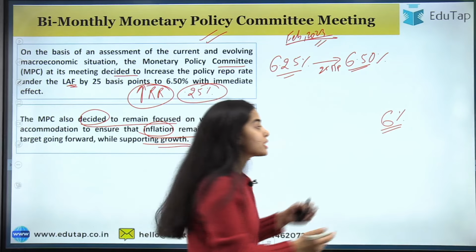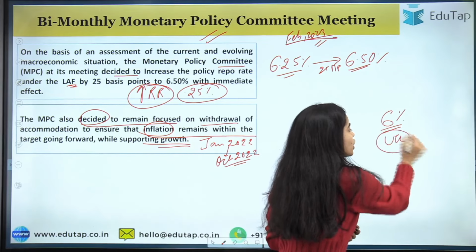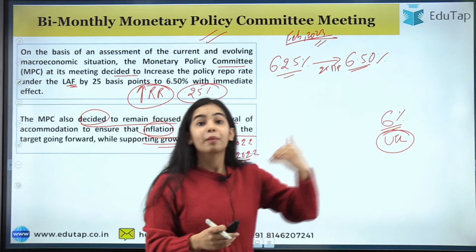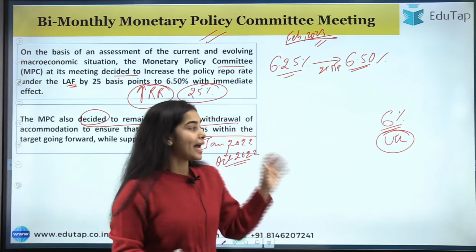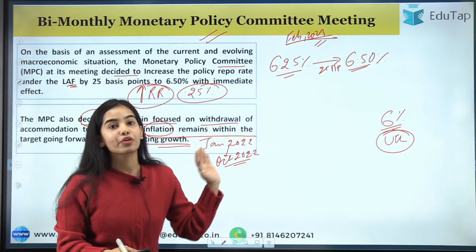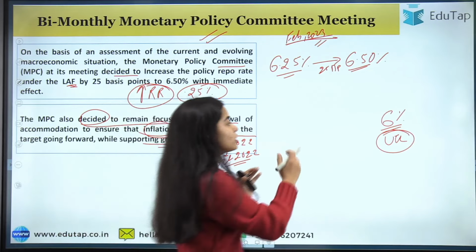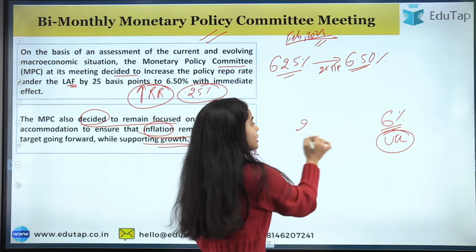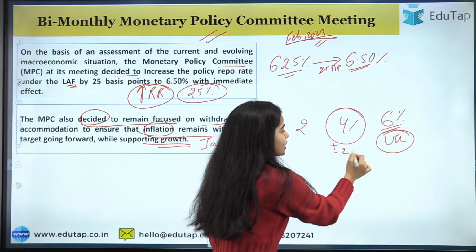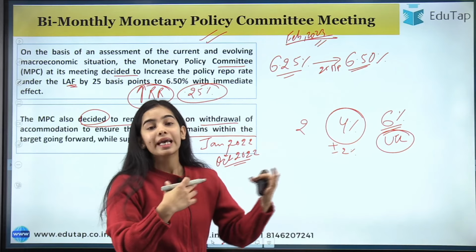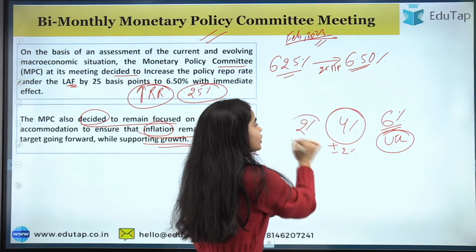Now this 6% is the upper tolerance level. If the inflation is above our upper tolerance level, you can understand that that is very harmful for the country, and that is a major concern for the Monetary Policy Committee. The target is 4% plus minus 2%, that is the inflation should remain in between the range of 2% to 6%.